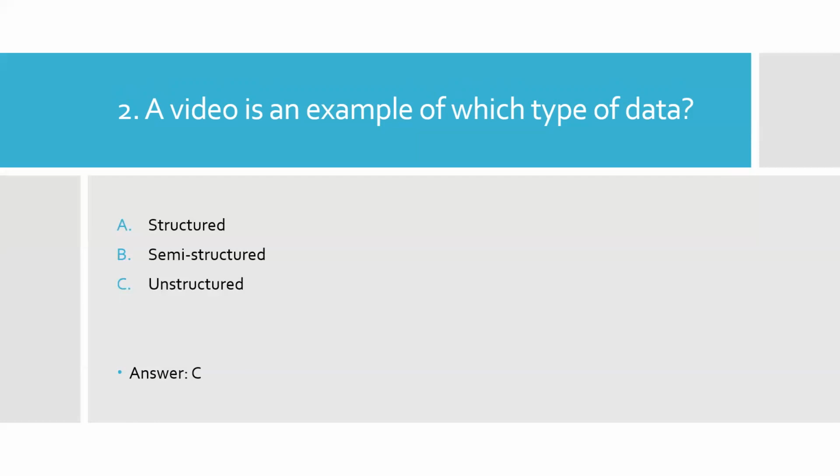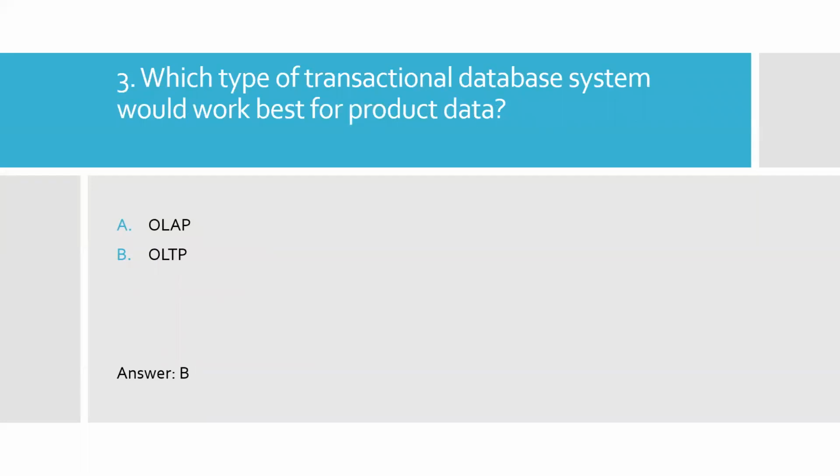Let's go to question 3. Which type of transactional database system would work best for product data? Option A, OLAP. Option B, OLTP. Before we pick an answer, let's compare OLTP with OLAP. Transactional databases are often called OLTP, online transaction processing systems.